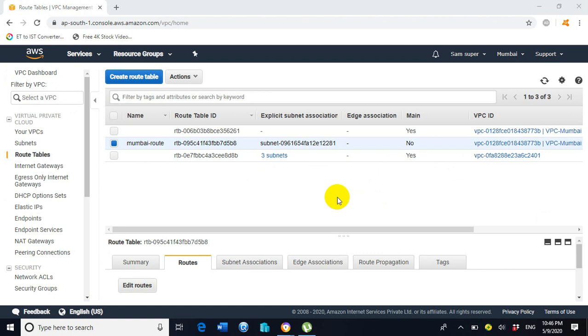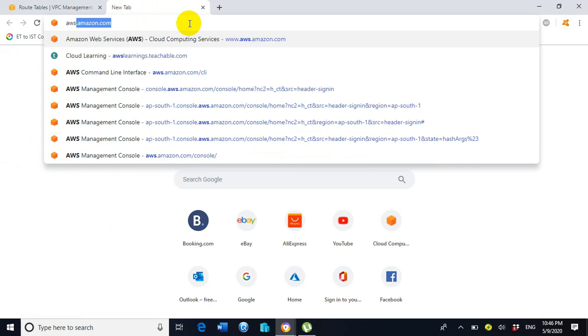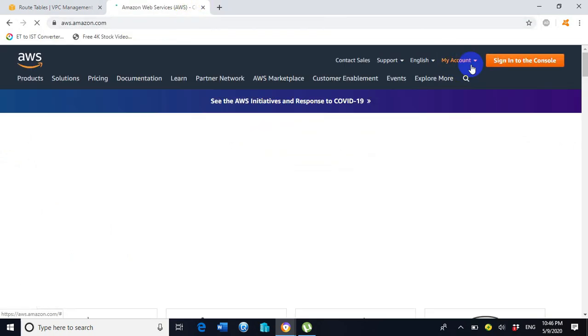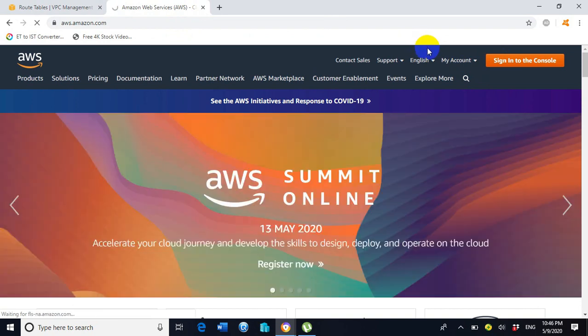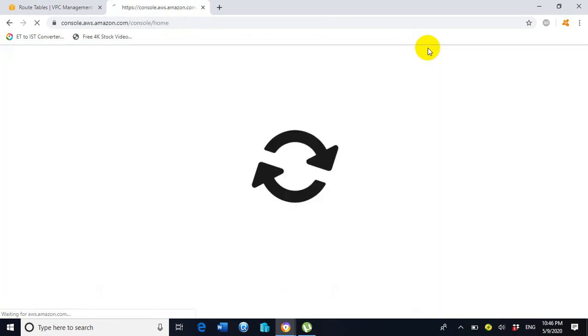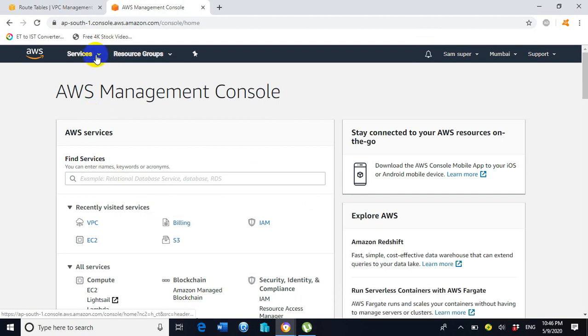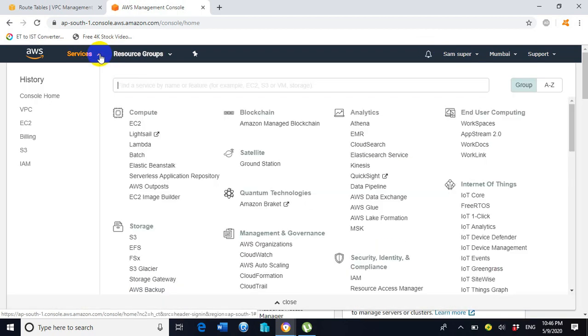So now we will create one EC2 instance inside the VPC Mumbai, which is located inside the Mumbai region. So let's go to the EC2 option. Click on services on the top.